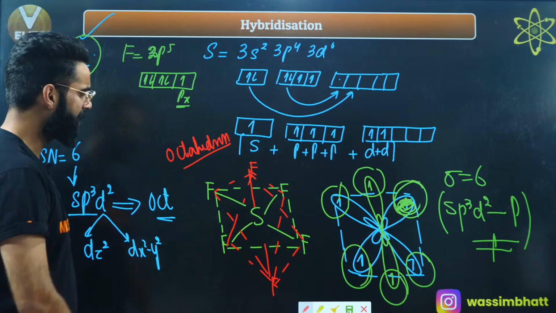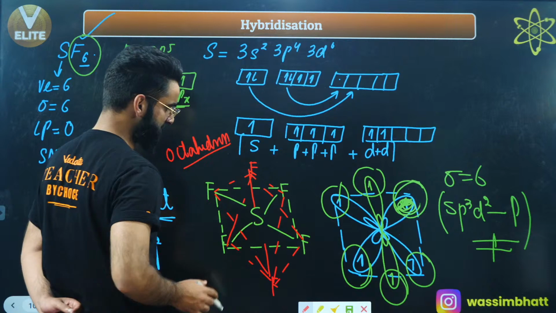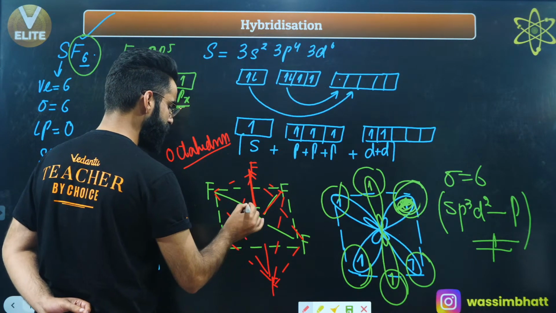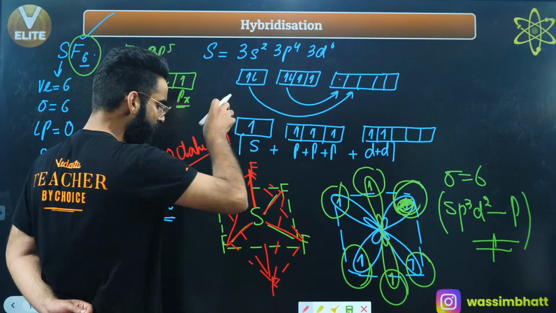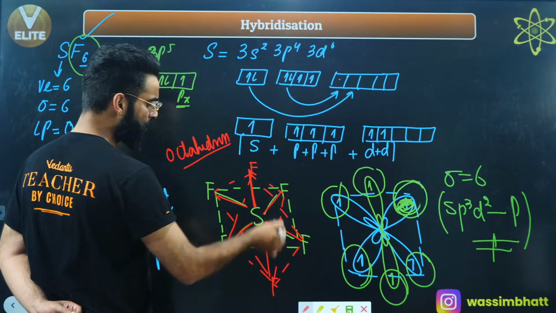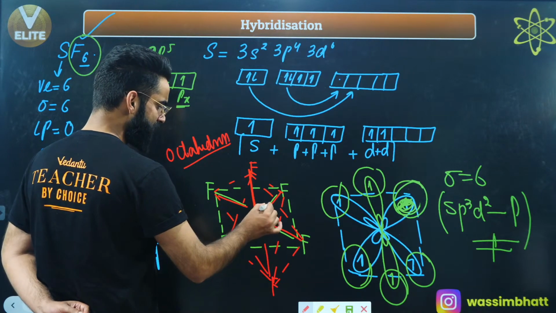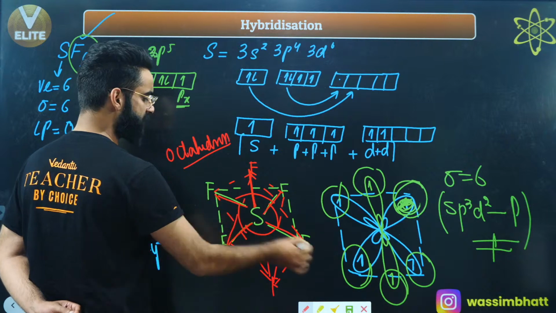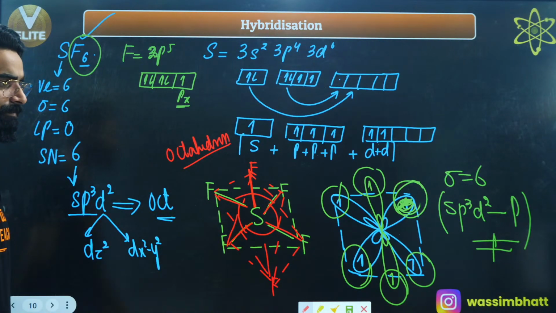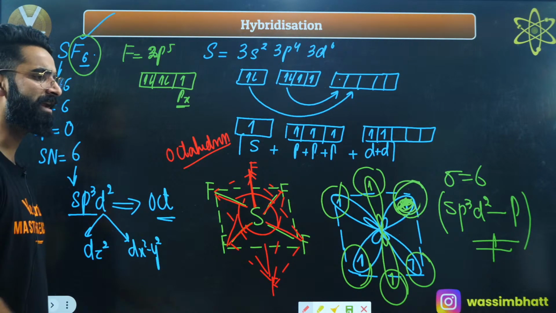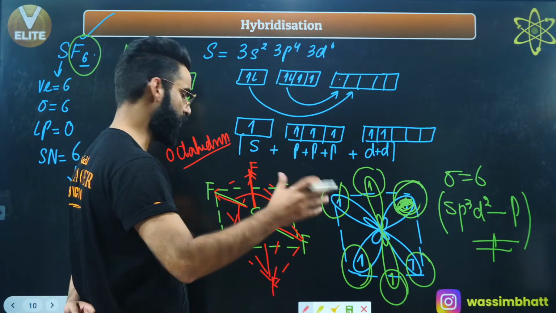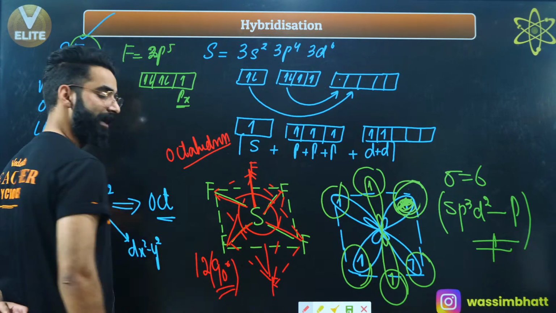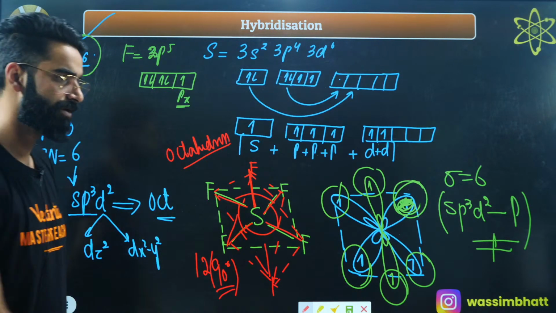So if I ask you, how many 90 degrees do we have in this case? See guys, this bond is making 90 degrees with this one, with this one, with this one and this one. So 4 90 degrees from the top. Similarly, 4 90 degrees from the bottom. Even this will be 90, this will be 90, this will be 90, this will be 90, because there's a square and diagonals of the square cut at 90 degrees, right? So how many 90 degrees are there in total? There are a total of 12 90 degrees in case of your octahedral geometry. I'm sure it's clear to everyone.